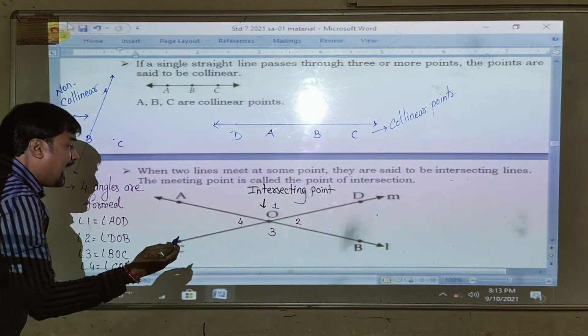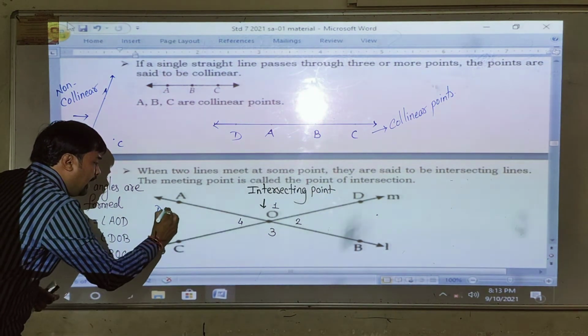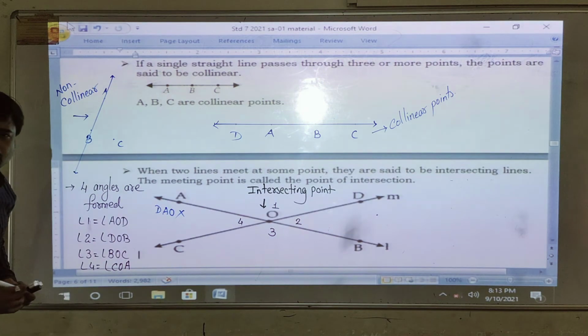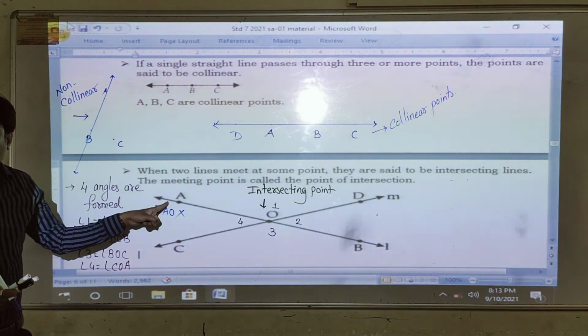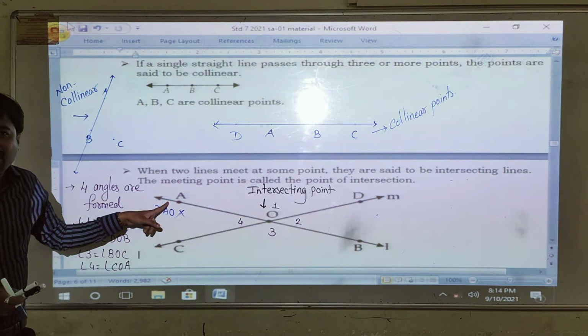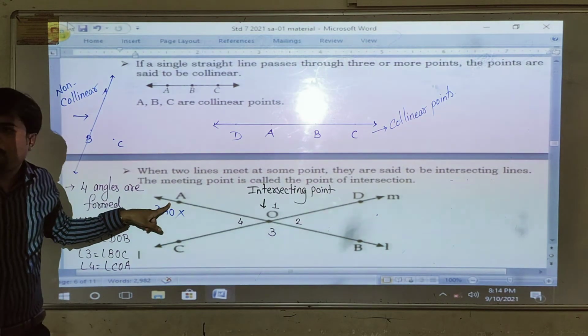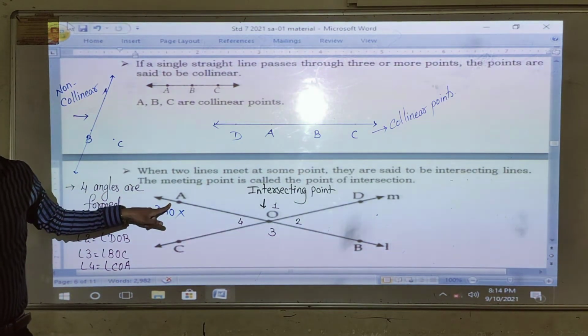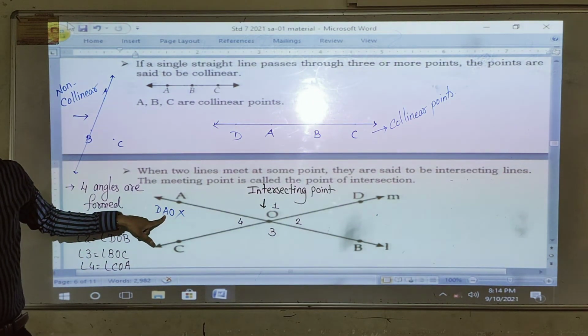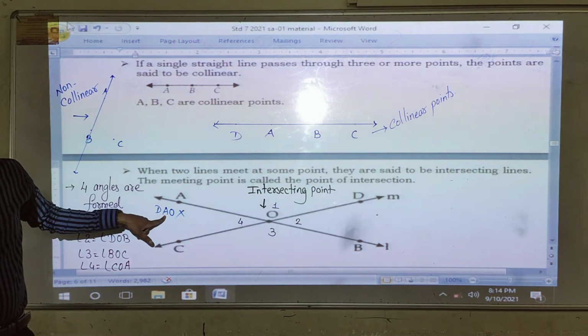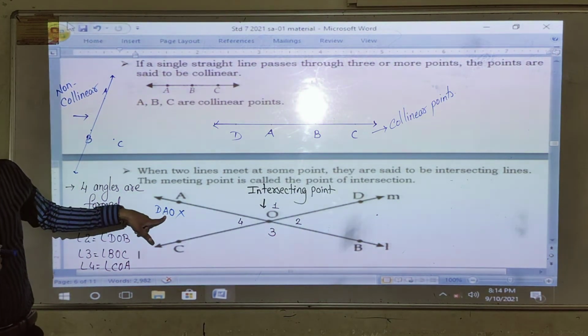Sir, can I write it this way: DAO? It is wrong. We cannot jump directly from D to A. And the second thing to keep in mind: what is the point of intersection? O. The center point must be O, but here it is A. So do not jump. Are you getting it? Clear?